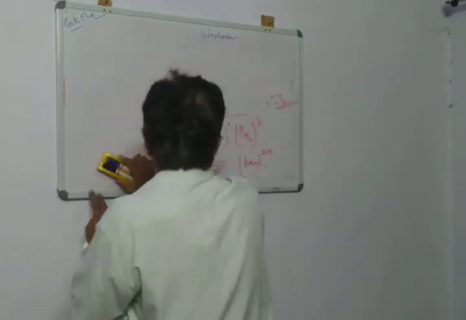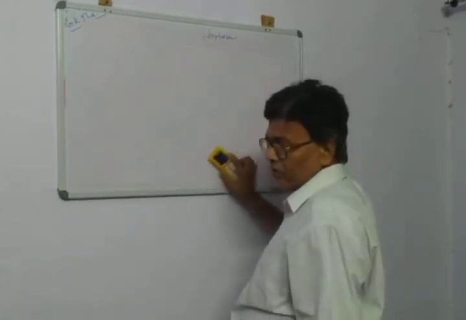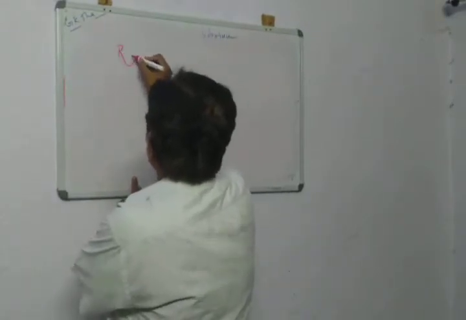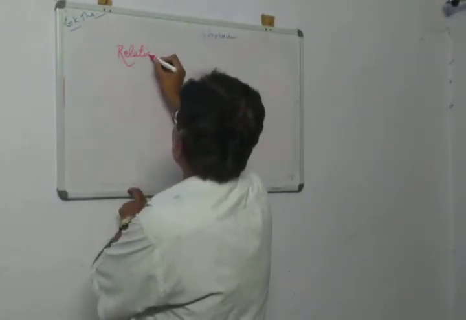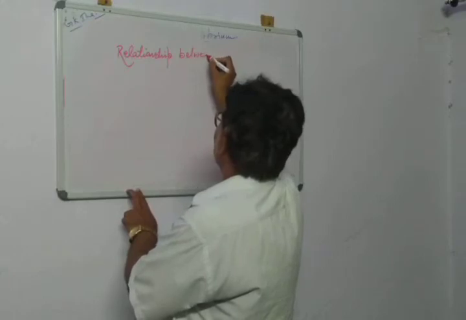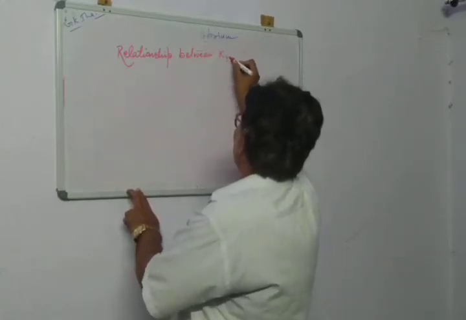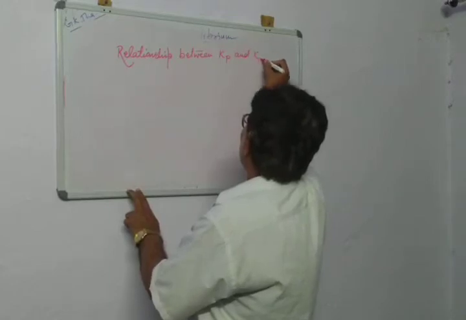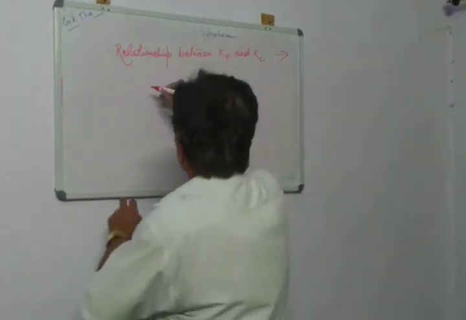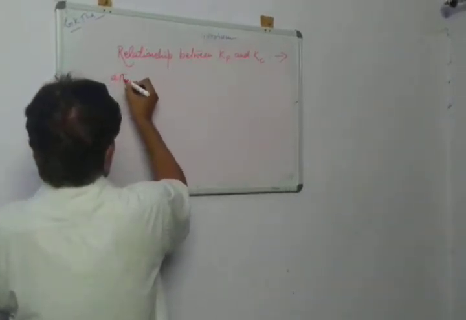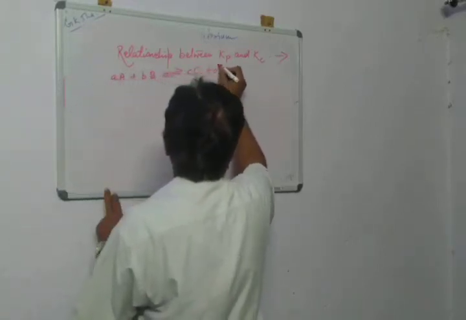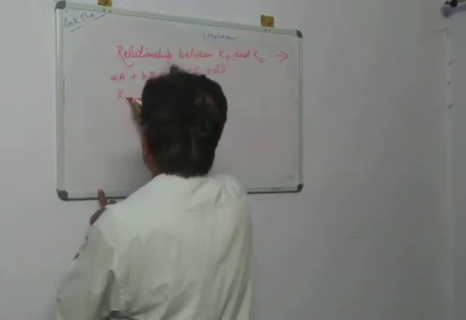So you have the idea of Kp and Kc. Now very quickly I will establish the relationship between Kp and Kc. Consider a general reaction: aA plus bB gives cC plus dD.